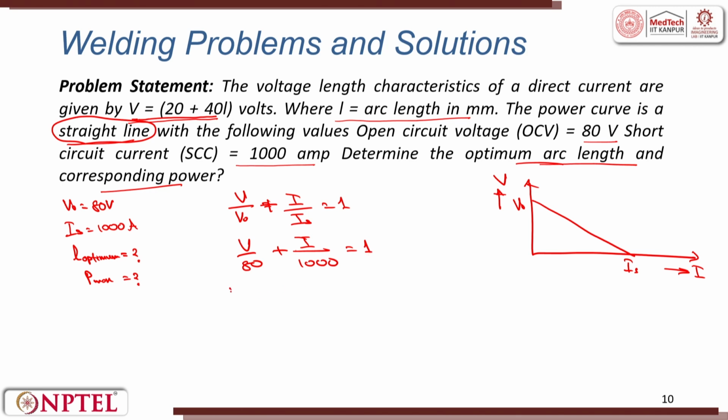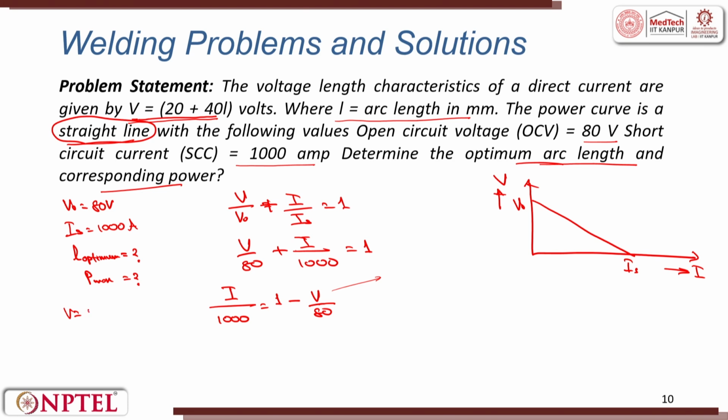Here I will put it in this way: I by 1000 becomes 1 minus V by 80, and this V is A plus B L, which is given here.